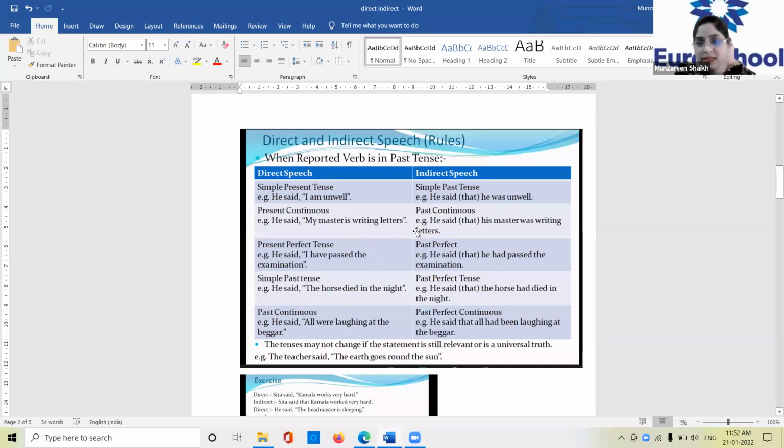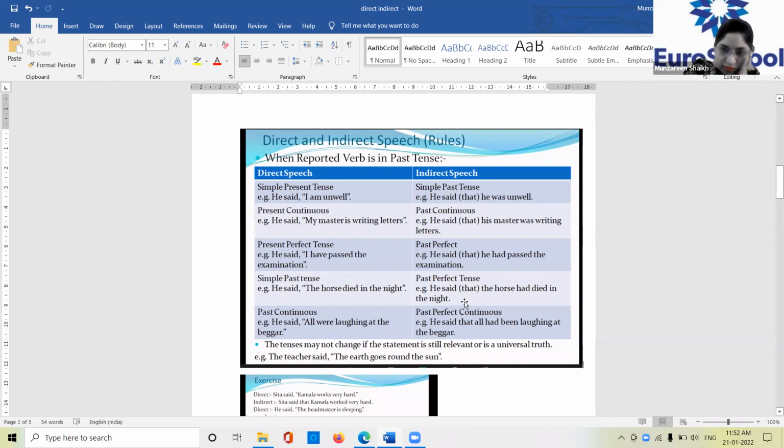Let's revise this before we go further. Simple past tense sentence. Yes, Zayan, read. He said the horse died in the night. Now, Pradyumna, yes, Aditya, you want to repeat? No, ma'am, I had a doubt. Okay, yes, Pradyumna, you will just repeat the next. Past perfect tense.